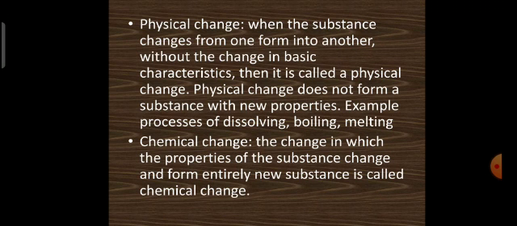Physical change. When the substance changes from one form into another without the change in basic characteristics, then it is called a physical change. Physical change does not form a substance with new properties. Example, process of dissolving, boiling, melting, etc. Chemical change. The change in which the properties of the substance change and form entirely new substance is called chemical change. Again, I'll give the same example, conversion of milk into yogurt. This is a chemical change.